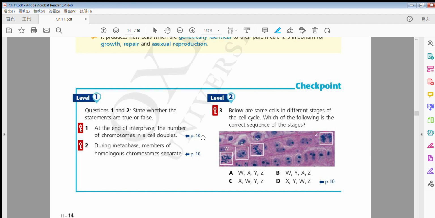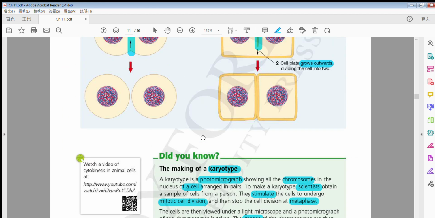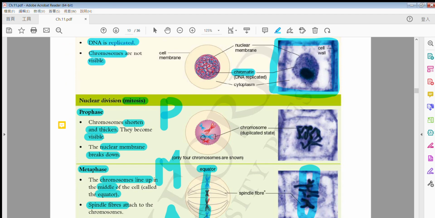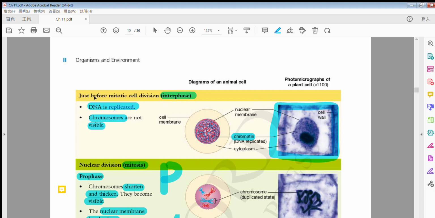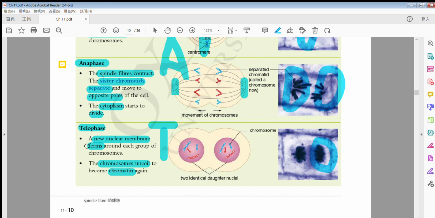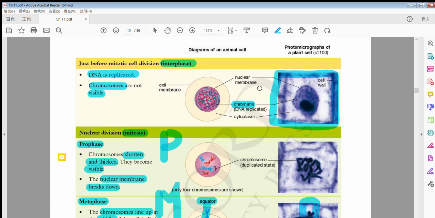Okay? The last message，最後一個信息啦。So for this 11.2, I have one part which I need you to carry out dictation. You need to do dictation. So that is, as you can guess, okay, must be this page 啦。成版 the whole page from 一個嘅 interphase to 一個嘅 telophase。Okay, I will need you to do dictation. Okay, so after you watch this video, please bear that in mind and start revising. That's all. Thank you and goodbye.